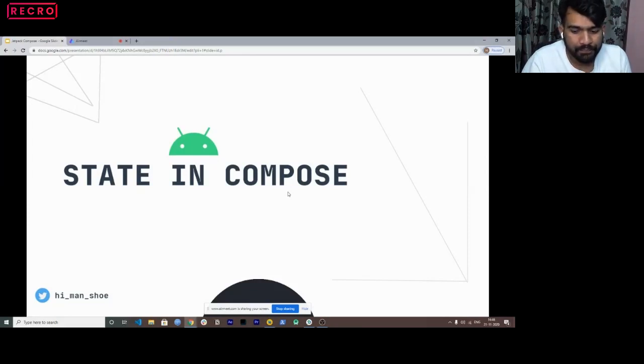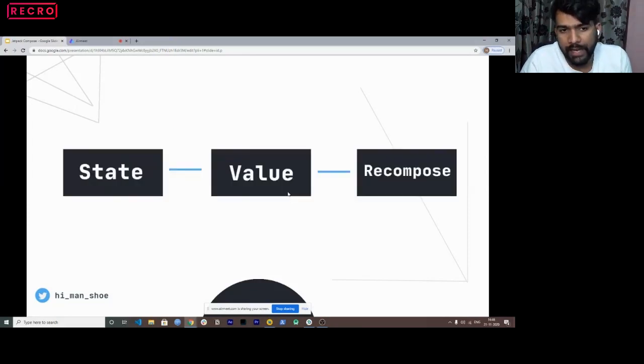So let's say state is a certain set of data which would hold a value, correct? So consider state as a container which has a value, and when you render a certain set of value or a composable, the initial value from that state is used to compose. Then when we change the data of that state, what the state does, it actually goes to that specific place where the value is used, and it recomposes itself again.